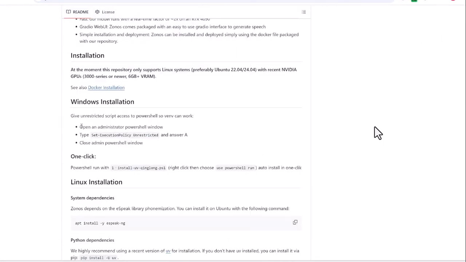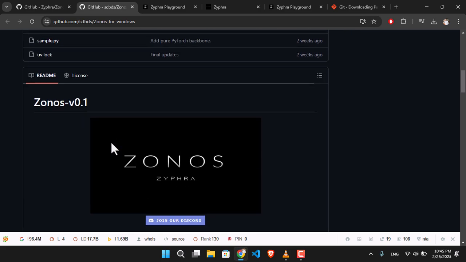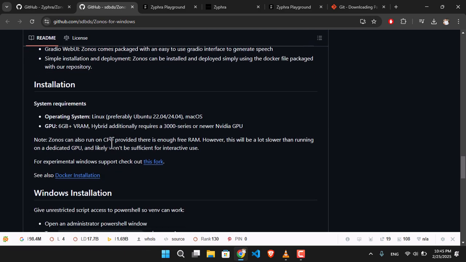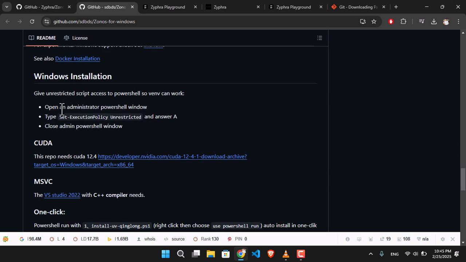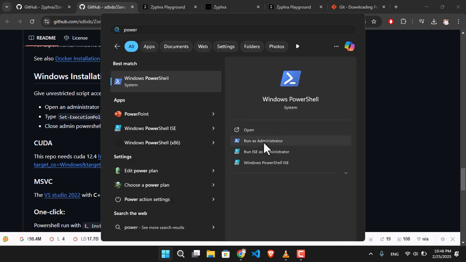Now the other thing is that you have to open PowerShell as administrator. As you can see, if you scroll down here, the installation process is also guided. You have to open the PowerShell as administrator. You simply search for PowerShell and run it as administrator.